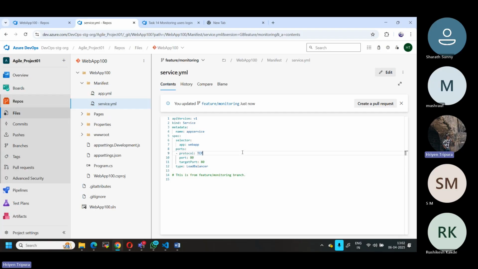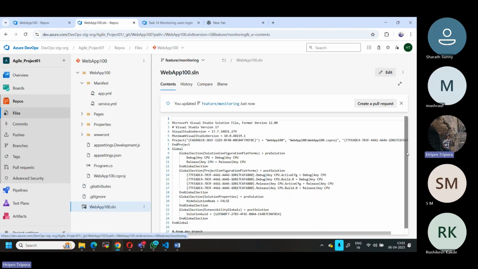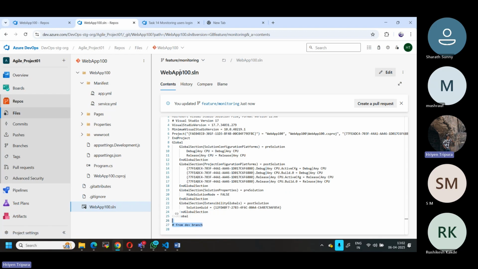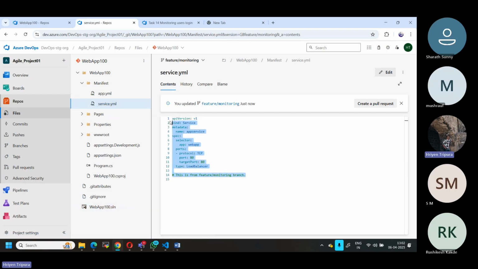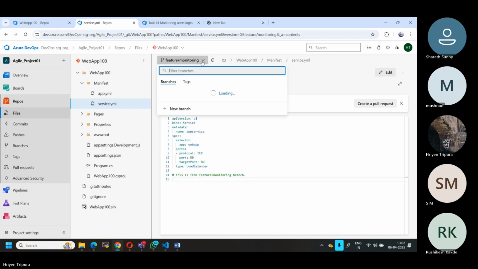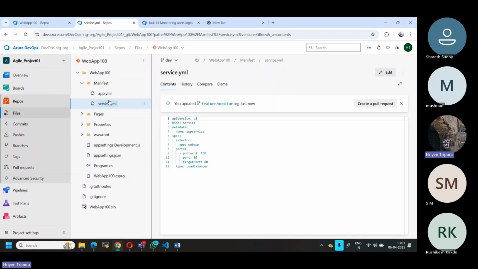Now what is next? As I told you, whatever changes you got from the dev branch into your monitoring branch, if you go again to service.yaml, these changes are not updated in the dev branch. Dev branch is the origin branch, right? If you go to the dev branch and open service.yaml, you don't have that. This is because we modify only in the feature branch. So how can I bring the changes here?